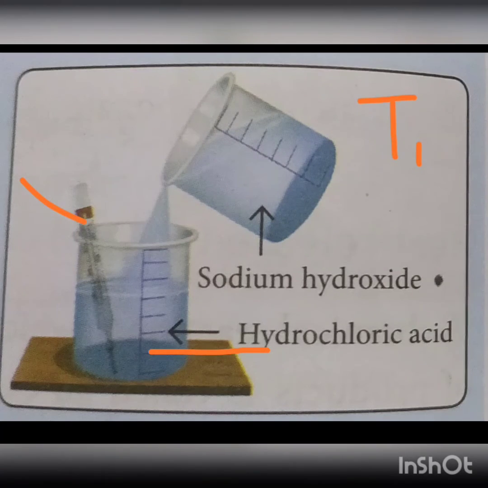Now we measure 50 ml of sodium hydroxide and add it into the plastic beaker containing hydrochloric acid. Note down the temperature of the mixture as T2. We will observe that T2 is more than T1, that is, the temperature has risen. So we conclude that as heat is evolved, there is a rise in temperature.